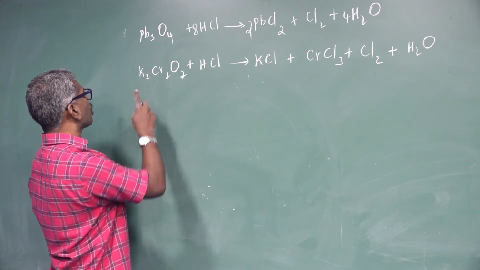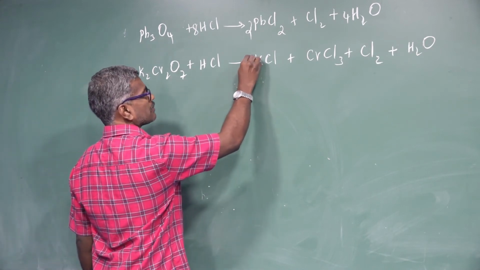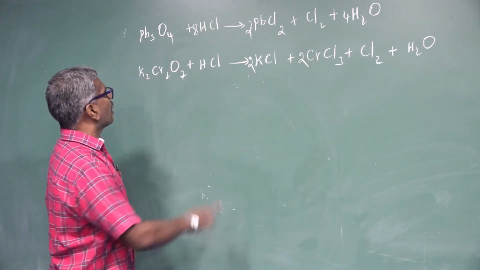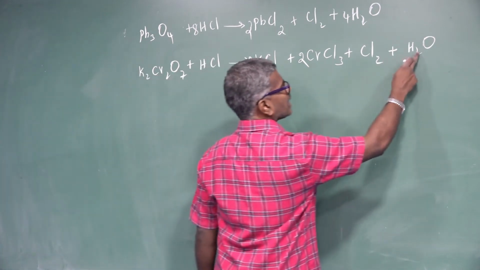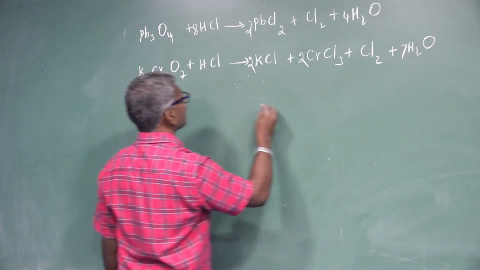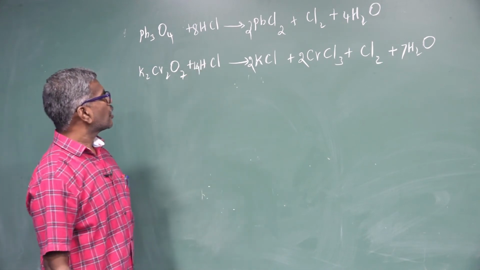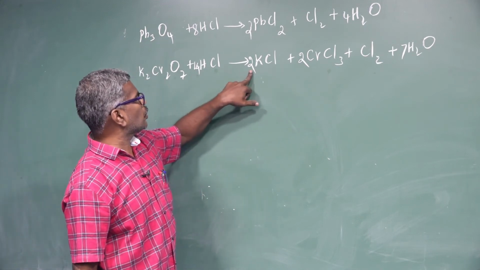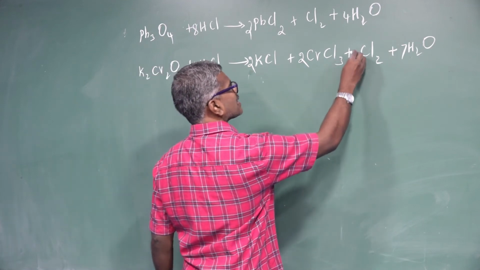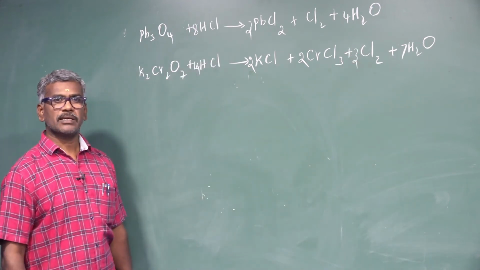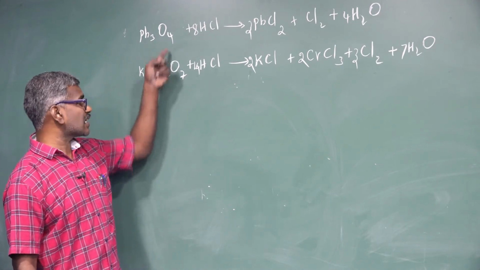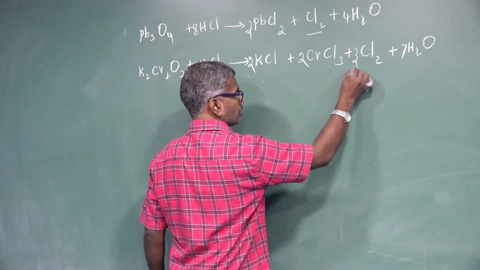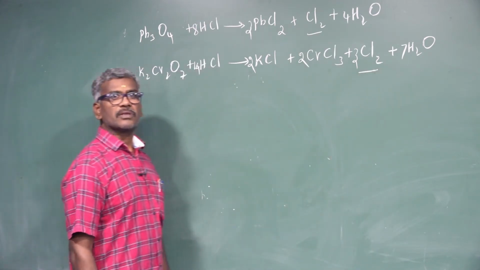Balance the equation. Here how many potassium? 2 potassium, here 1, so 2 times. How many chromium? 2, here 1, so 2 times. How many oxygen? 7 oxygen, here only 1, so 7. How many hydrogen? 14 hydrogen, here 14 times. How many chlorine? 14 chlorine; here 6, 6 plus 2, 8, remaining 6 is 3 times. The equation is balanced. Oxidizing agents react with hydrochloric acid to form chlorine.